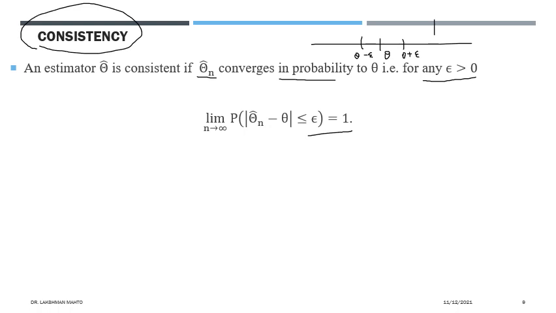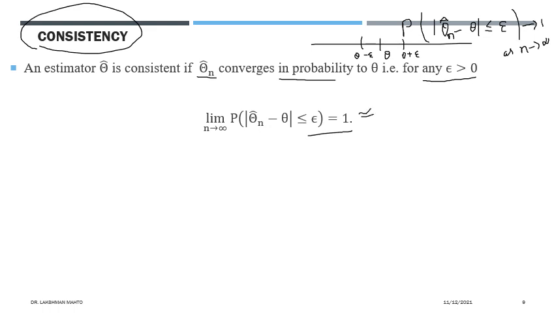So you try to find the limiting value of the probability that theta hat minus theta is small. Here n will come in, because the sample size is going to increase. So this probability approaches 1 as n tends to infinity, that means when the sample size is very big.